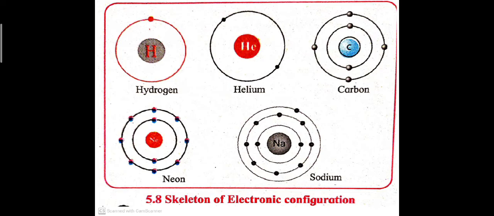Now see carbon. In the first orbit there are 2 electrons and in the second orbit there are 4 electrons. To complete the octet, that is 8, it requires 4 electrons. That means the valency of carbon is 4. Now the next is fluorine. In the first orbit 2 electrons are there and in the second orbit there are 7 electrons. That means it requires only 1 electron to complete its octet.